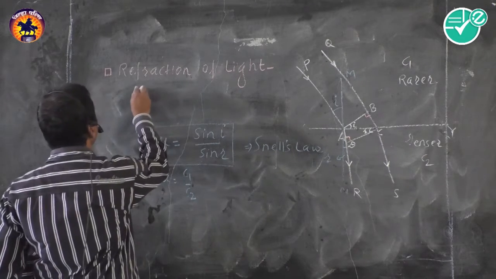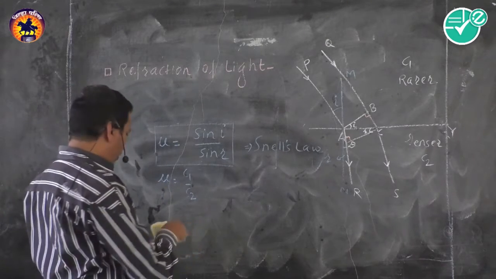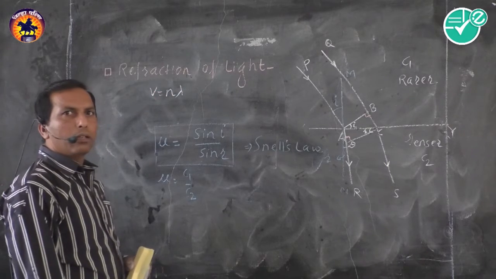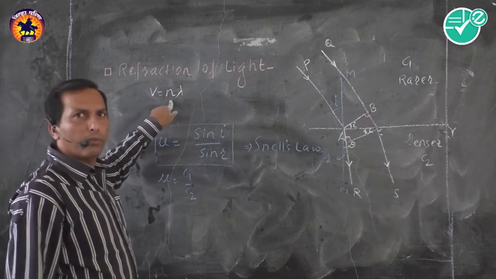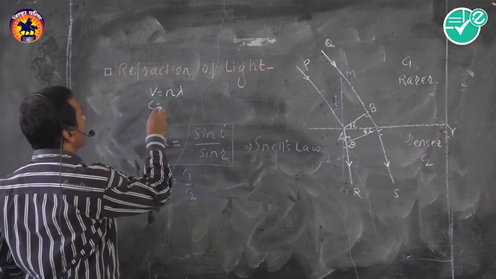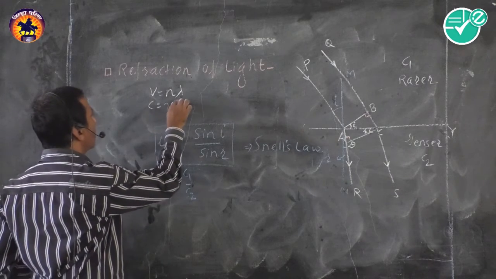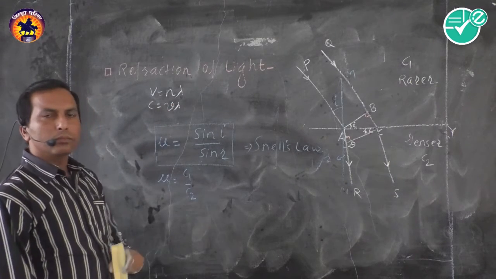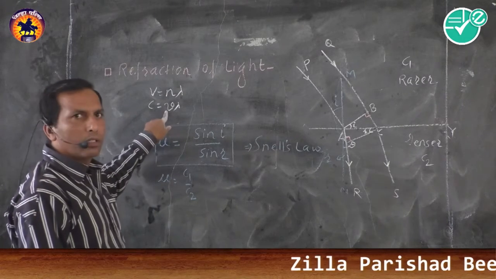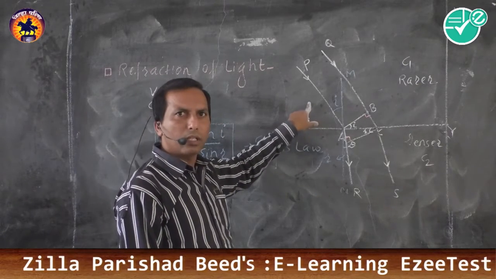Then, according to our sound law, v is equal to n lambda, we know. Velocity is nothing but product of frequency and wavelength. Similarly, velocity of light c is also the product of frequency and wavelength, that is nu into lambda. According to theory, frequency remains constant in any medium, whether it is rarer or denser.